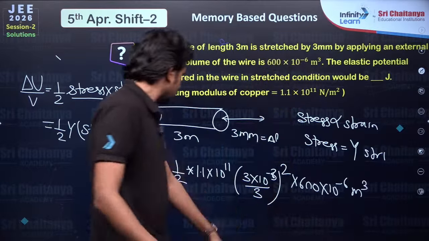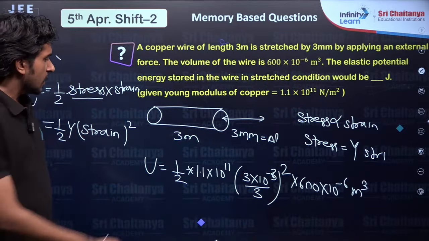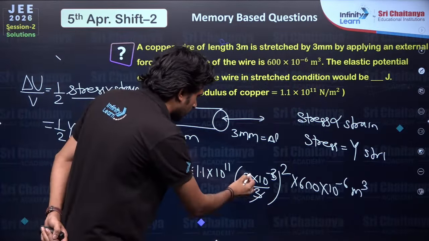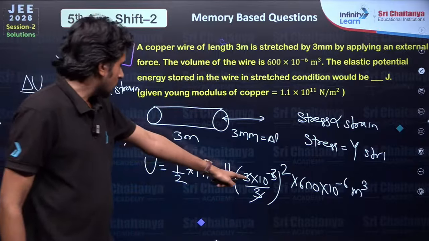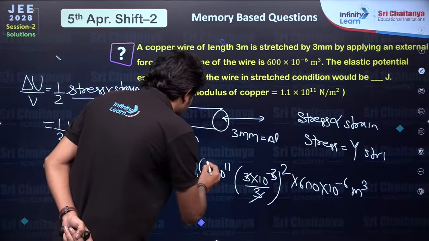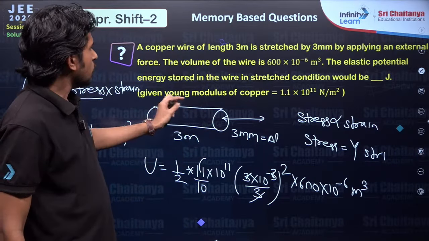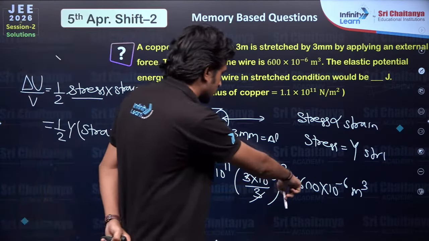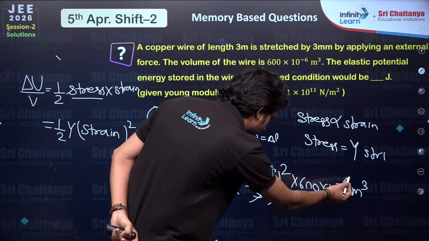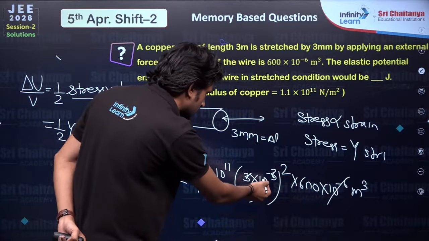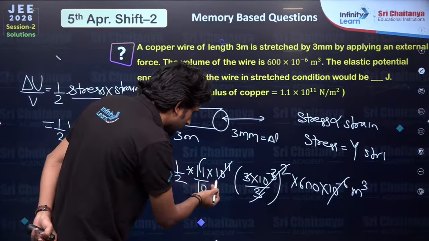Okay, so we have this calculation over here. Now you could cancel out 3 and 3, and let's say by 10. Then this value is given as 600, so 10 raised to minus 6 and minus 6, that is 10 raised to minus 11.